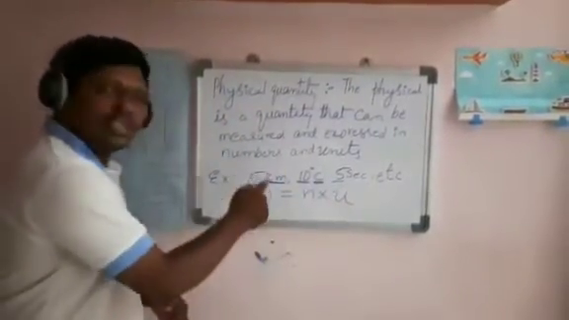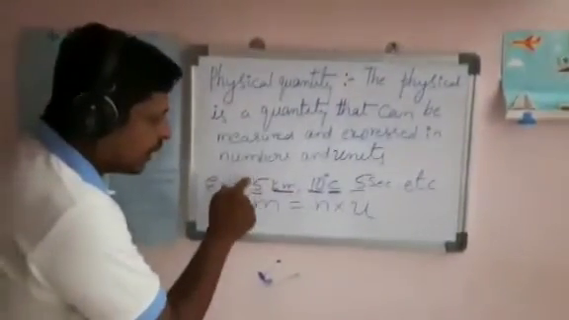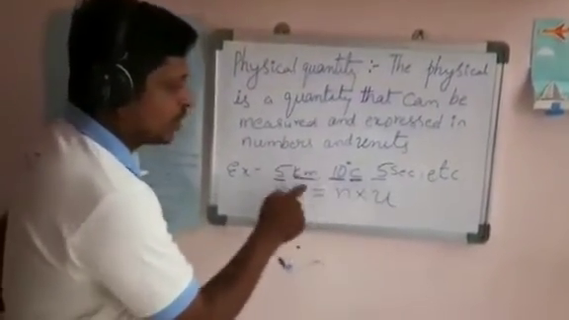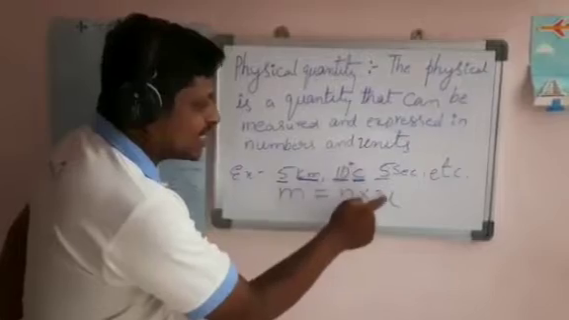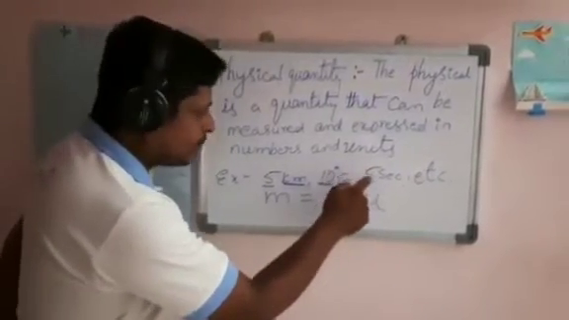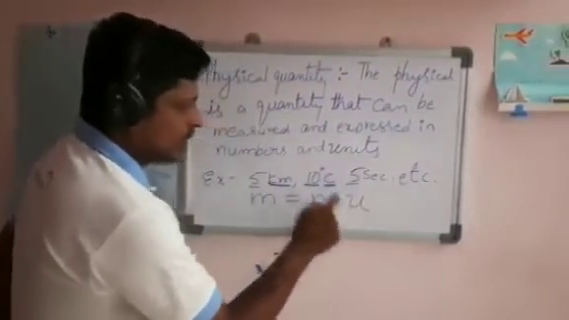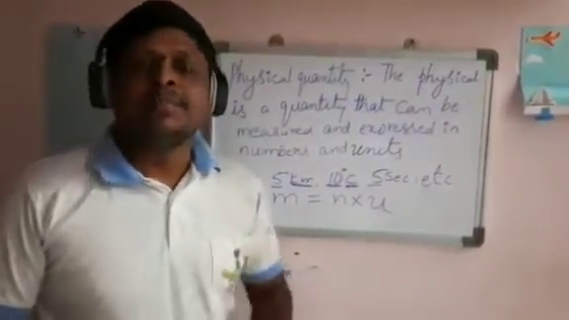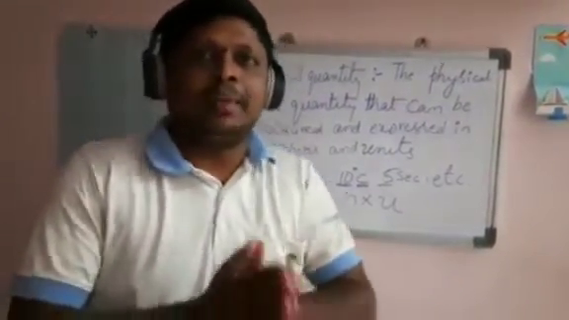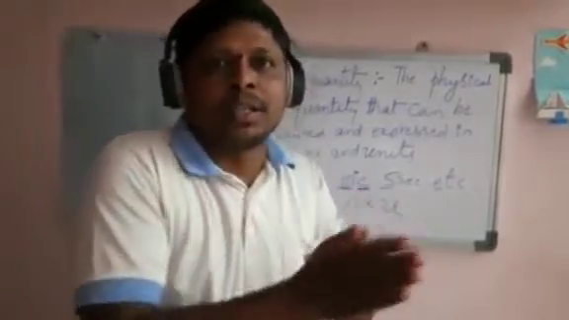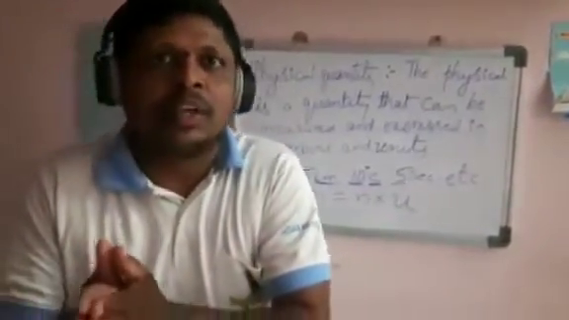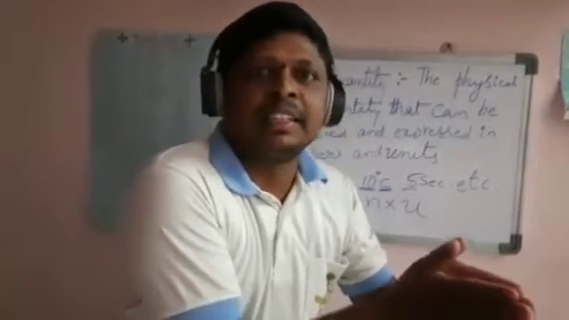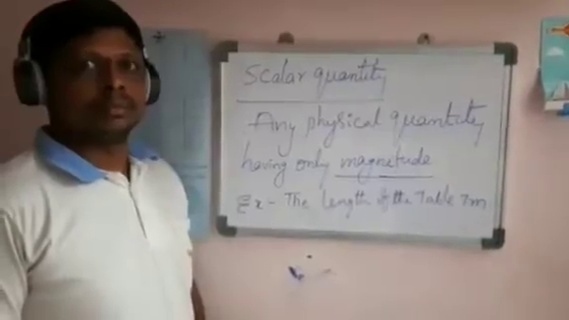Examples: 5 is the number, kilometer is the unit. 10 is the number, degree Celsius is the unit. 5 is the number and seconds is the unit. These are examples of physical quantities. Physical quantities can also be divided into two parts: one is scalar quantities, another is vector quantities.